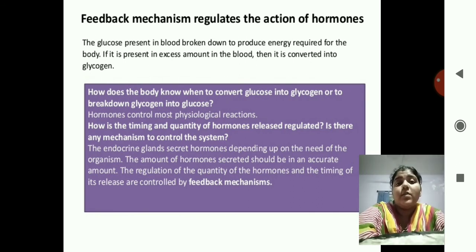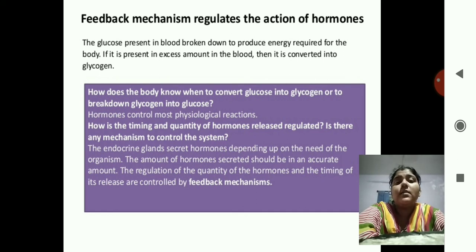So if glucose is present in an abundant amount in our body, it is converted into glycogen and stored in our body. Now, how does the body know when to convert glucose into glycogen, or when to break down glycogen into glucose? The body must know when to convert glucose into glycogen and glycogen into glucose. So hormones control most of these reactions.